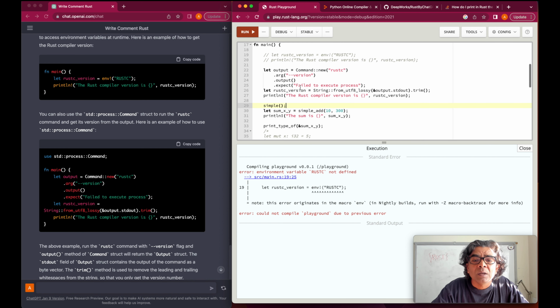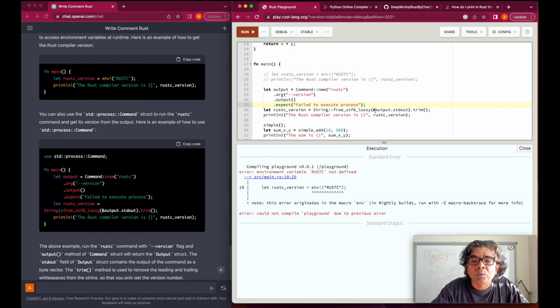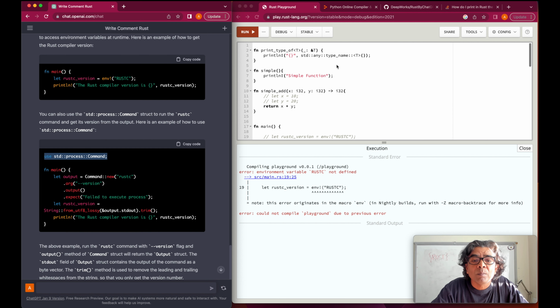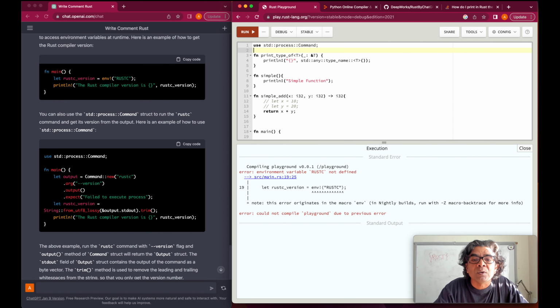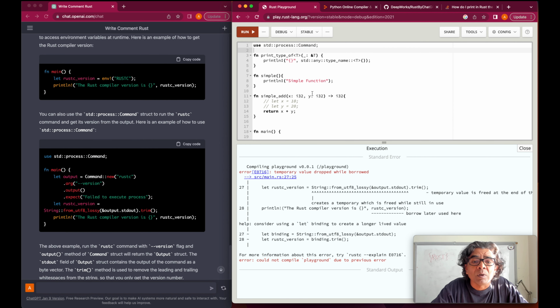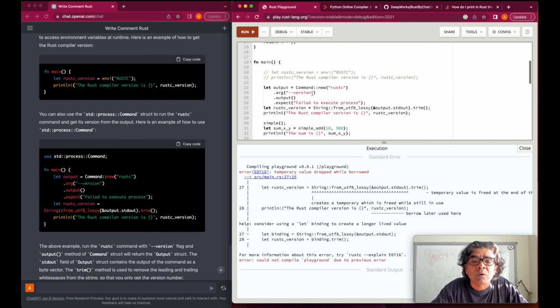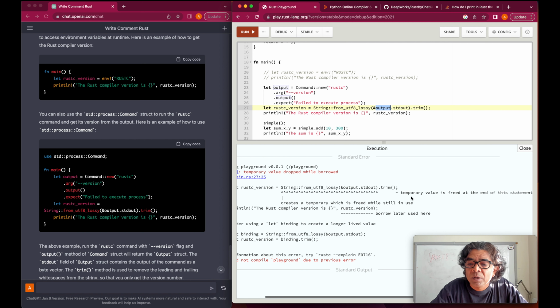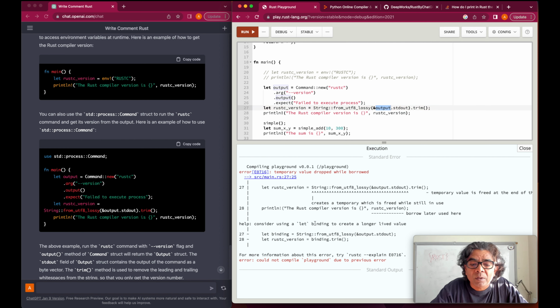So let's use that, run it. So line 27, where we were trying to print string trim, the output. So we are trying to write the output. It says use a let binding to create a longer lived value. So let binding.